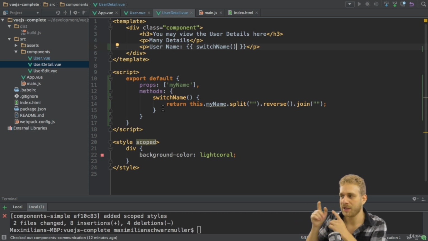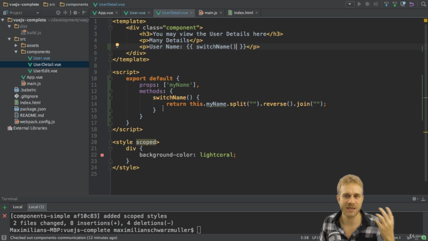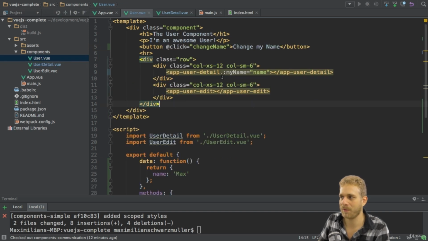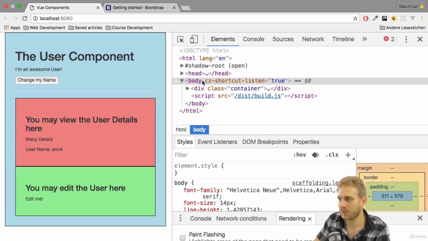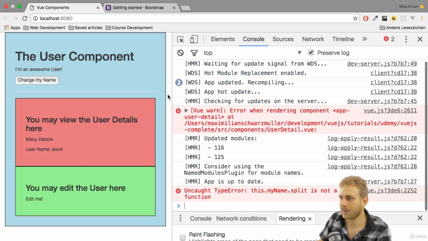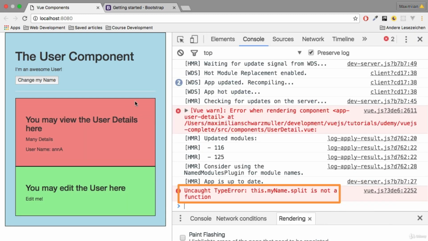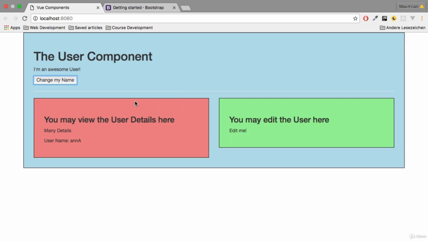So here, where we reverse the name, well, this will not work if you pass in a number or a boolean. It has to be a string this component gets. So in order to make sure we're not getting an error due to someone passing, let's say, 1 here, keep the dynamic binding to pass a number instead of a string. Well, that of course will break the application, as you can tell here, because we can't use split on a number.